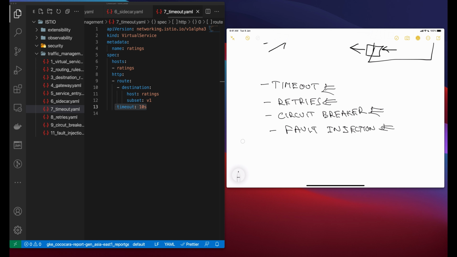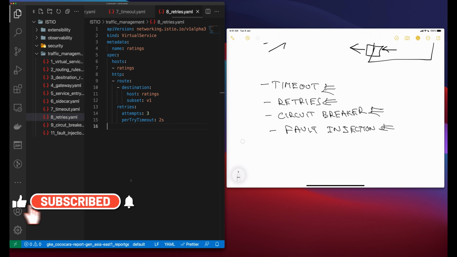Next is retries. A retry setting specifies the maximum number of times an Envoy proxy attempts to connect to a service if the initial call fails. Retries can enhance service availability and application performance by making sure that calls don't fail permanently because of transient problems such as a temporarily overloaded service or network.